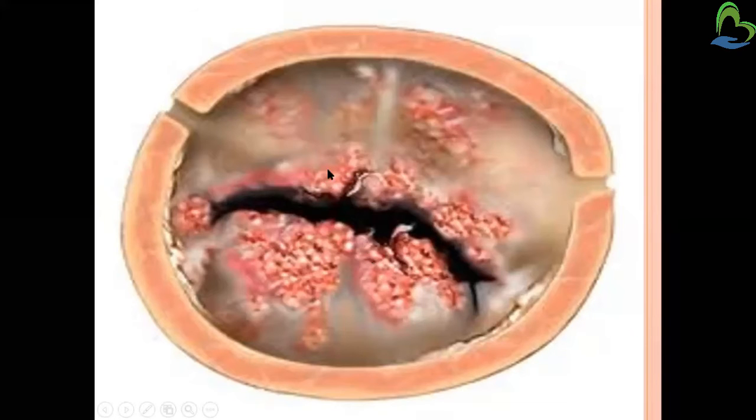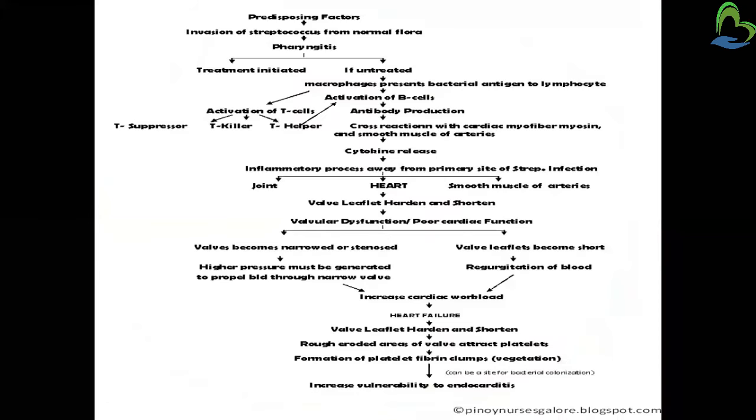So the valves are getting dysfunctional because of that. As the vegetation of this infection has occurred, these petals are being affected. So valvular dysfunction and poor cardiac function will be seen. In case the valves become narrowed, which is stenosis, the space has already decreased due to the vegetation, and it has constricted, so a high pressure must be generated to propel the blood through the narrow valves.